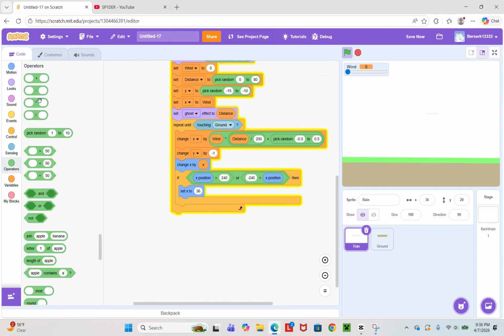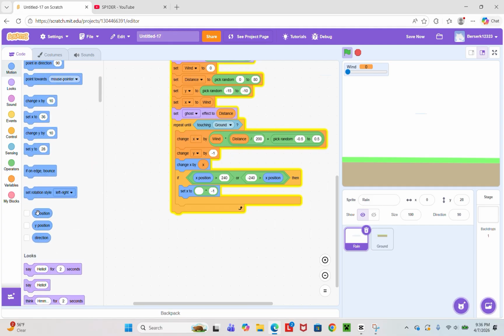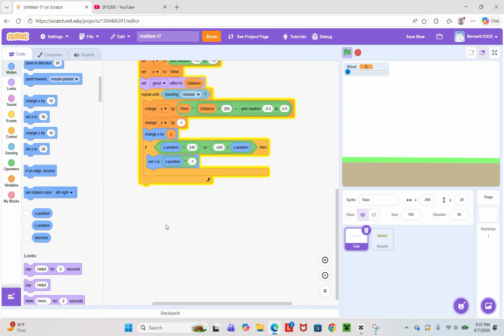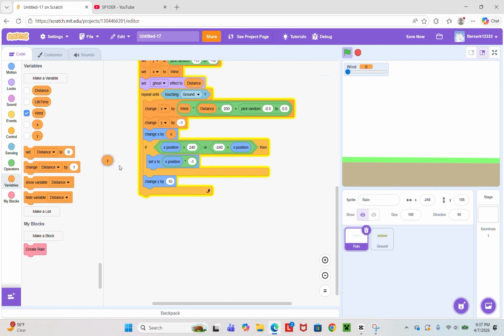grab a multiplied, put this by minus 1, and then x position. And yes, I know I'm going at a slow pace, but it's only so you guys can follow along at a pace that's not too fast. And then under the if, change y by y.